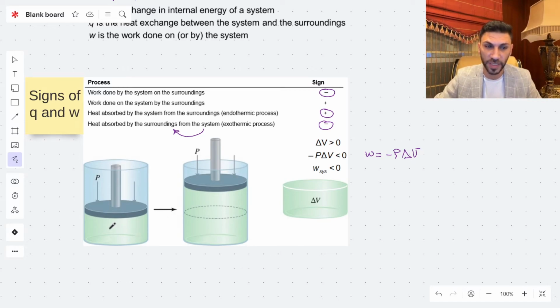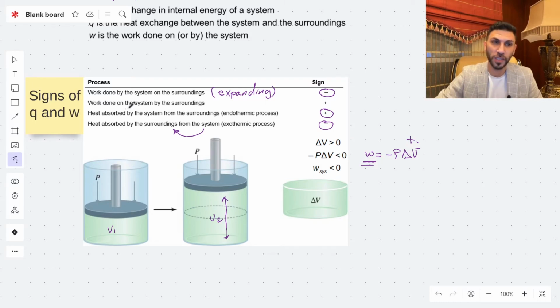When the gas is expanding, that means the volume is increasing. As you can see, this is V1 and this is V2. V2 is now higher than V1. That means the sign of delta V, because it's V2 minus V1, is going to be positive, and therefore the work is negative. So when the work is done by the system on the surroundings, that means the gas is expanding, and the work will have a negative sign.